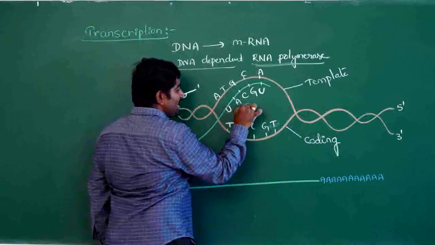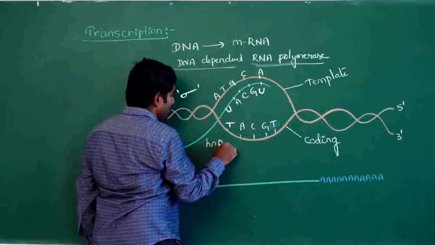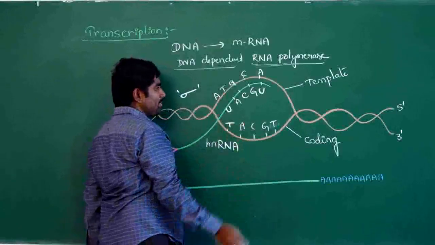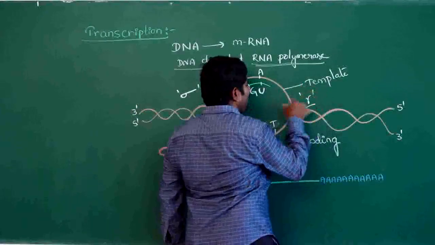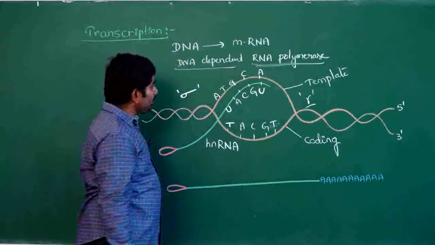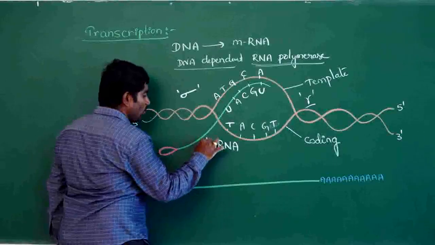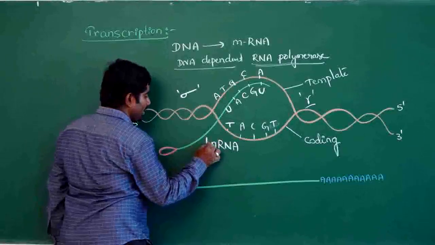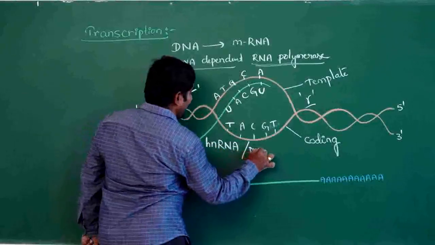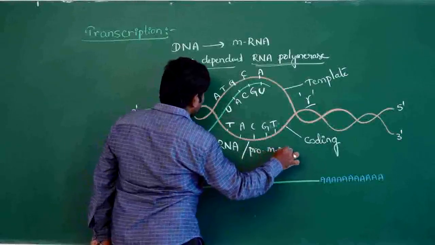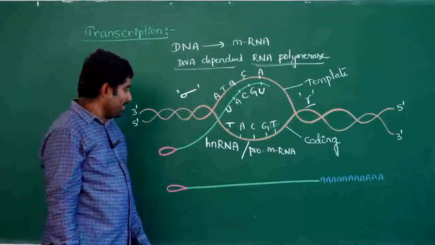The newly formed strand is called hnRNA. The process is terminated at the terminator, where the rho factor terminates the process of transcription. The newly formed mRNA is called hnRNA, heterogeneous nuclear RNA. The hnRNA is also called pro-mRNA, precursor of mRNA, or primary transcript.